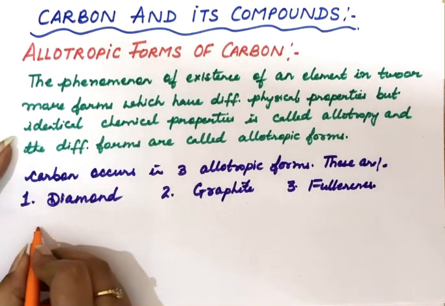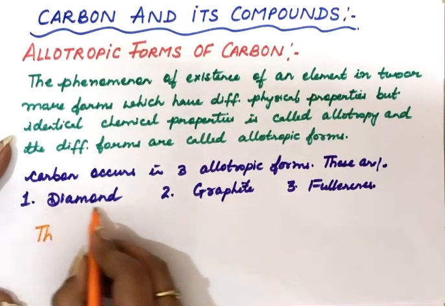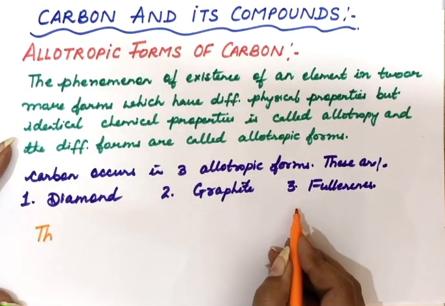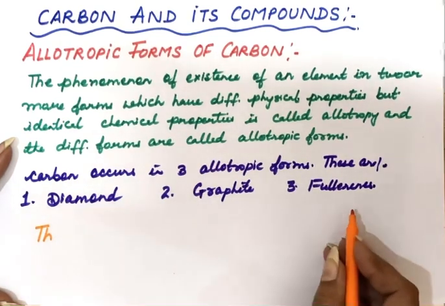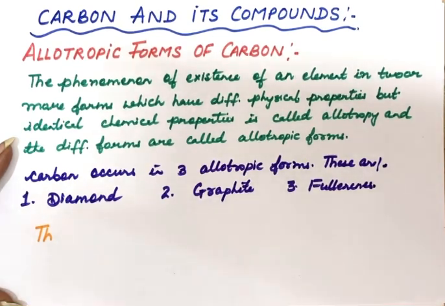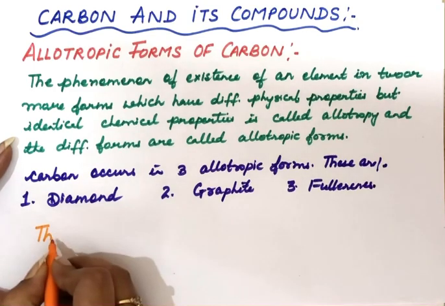The physical properties of these forms of carbon, like I said, will be different. The reason is that the arrangement of carbon in these three forms is different. Since the arrangement is different, the physical properties will be different.